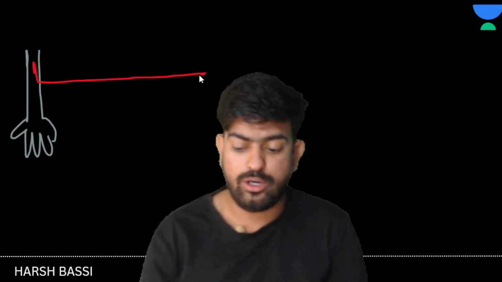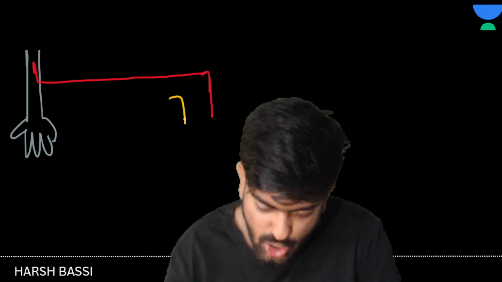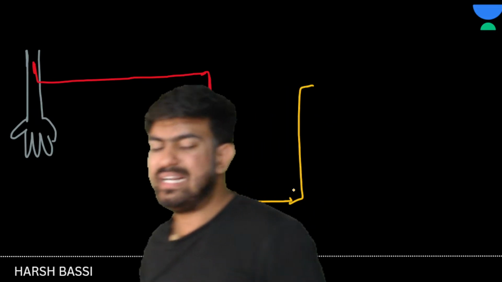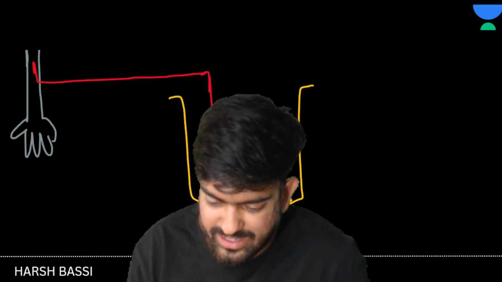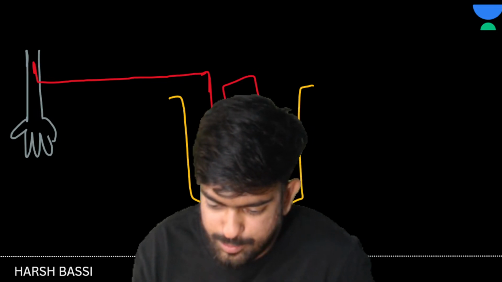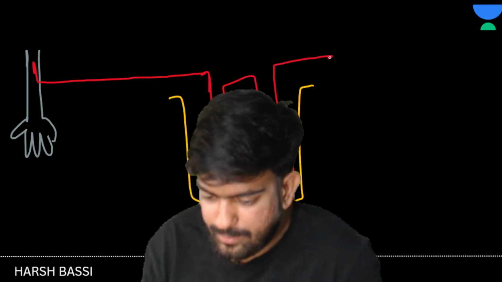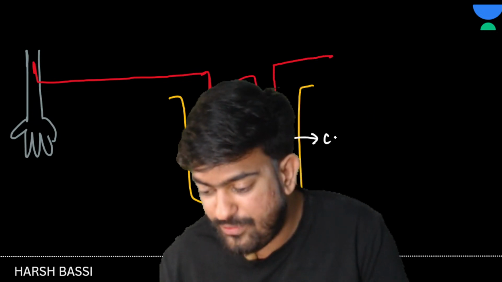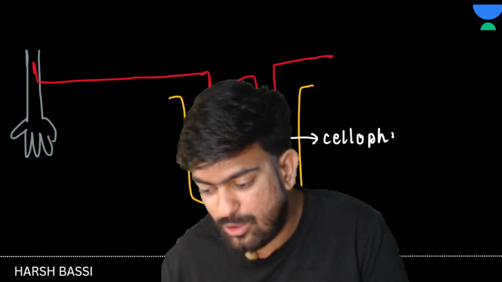That injection is connected with the long tube. Now this long tube is allowed to enter into a container. This tube is something like this, a very coiled tube. Clear? Now this tube is made up of what? This tube is made up of cellophane membrane.